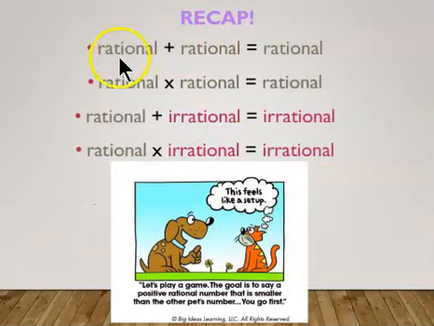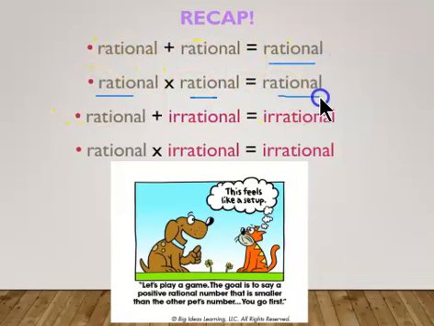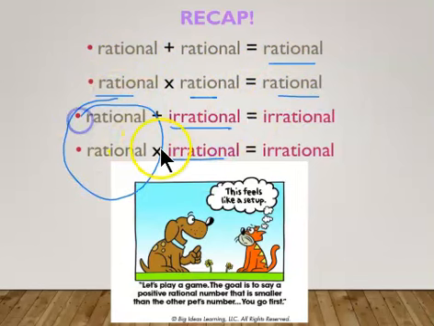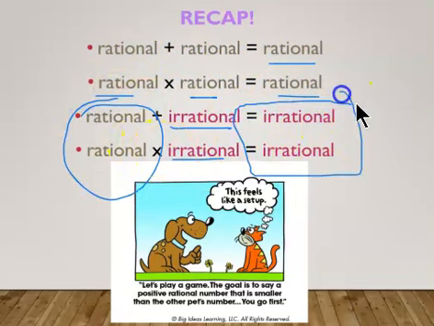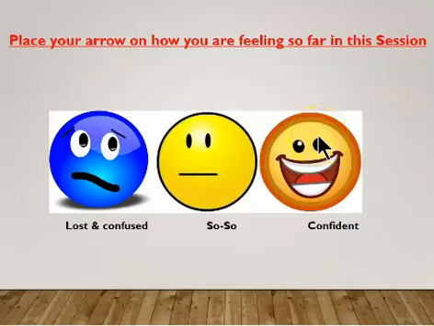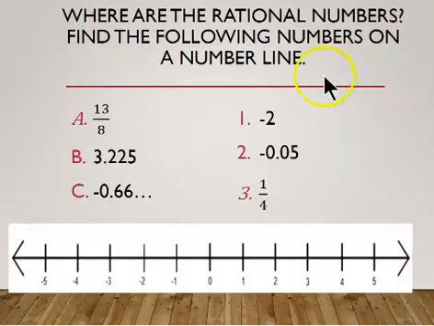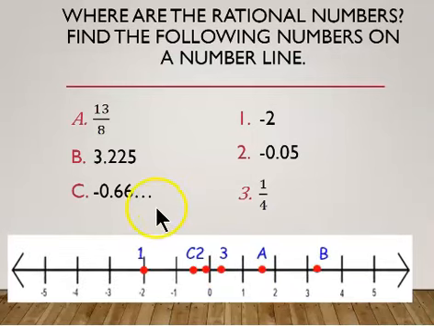Here is a recap. Rational plus rational equals rational. Rational times rational equals rational. If I multiply or add an irrational number with a rational number, I will always get an irrational number. So the next thing I want to talk about is putting it on a number line. I want you to do A, B, C, 1, 2, 3, put them on the number line below. Pause the video and see if you got it right. Here are the answers. If you don't know where they are on the number line, you probably need to review, find some information online. This should be something you've done in the past.